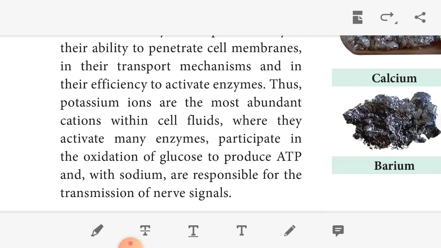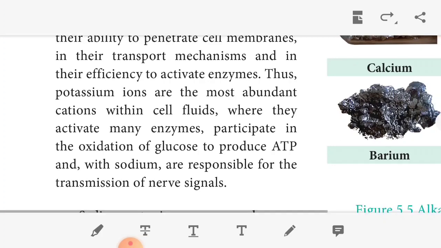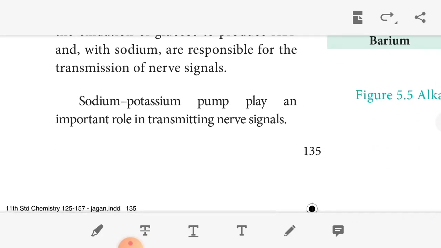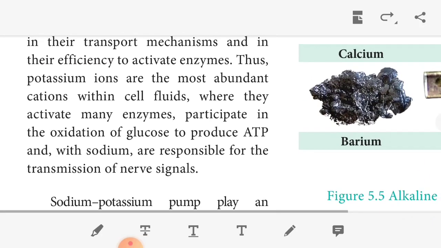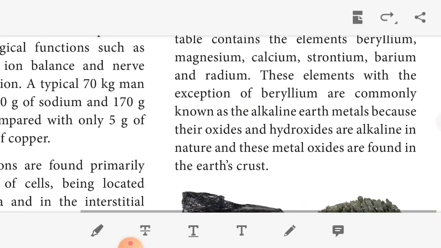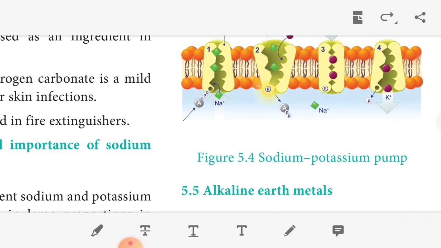The potassium ions are the most abundant cations within the cell fluids. They activate many enzymes, and they participate in the oxidation of glucose to produce ATP, that is adenosine triphosphate, and the sodium is responsible for the transmission of nerve signals. So the sodium potassium pump plays an important role in transmitting nerve signals. This is the sodium potassium pump, okay.